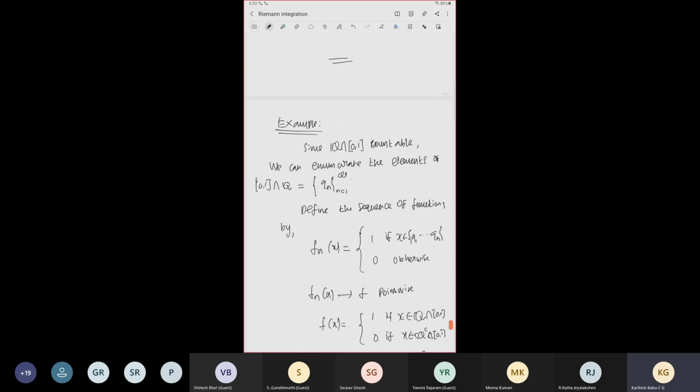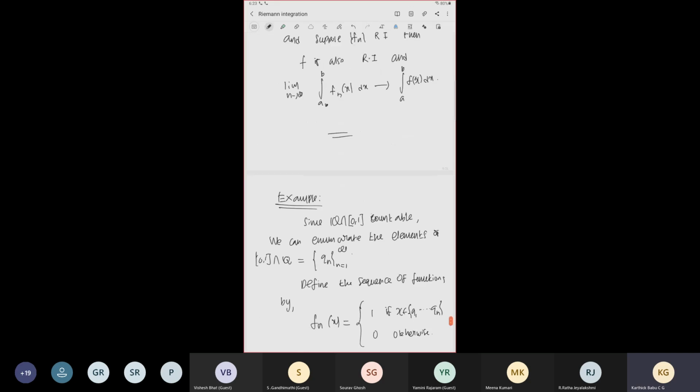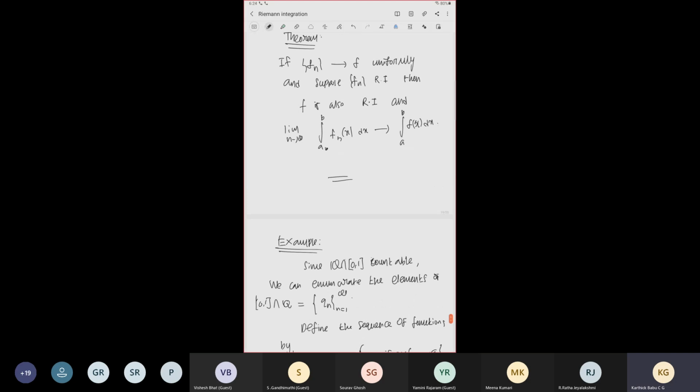For these kinds of reasons, in Riemann integration, uniform convergence is a very strong condition. It is like buying something of cost 10 rupees by paying 100 rupees. So for convergence of integrals, we require uniform convergence, these kinds of things.